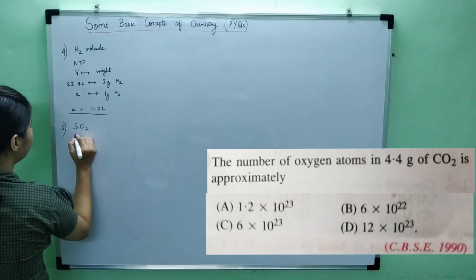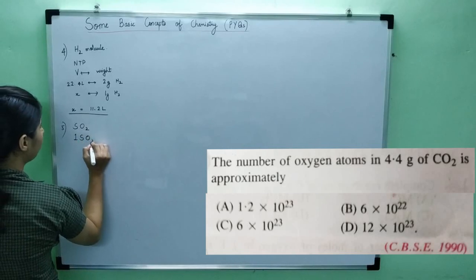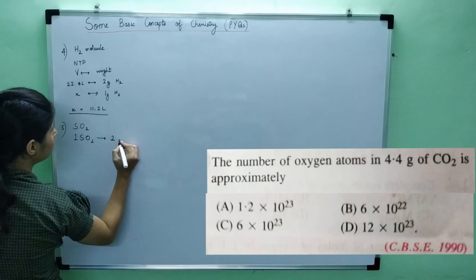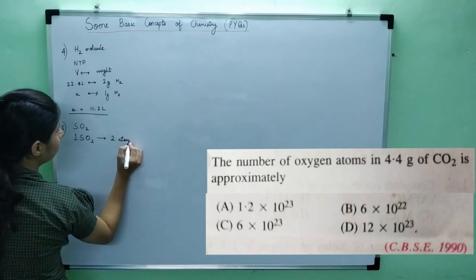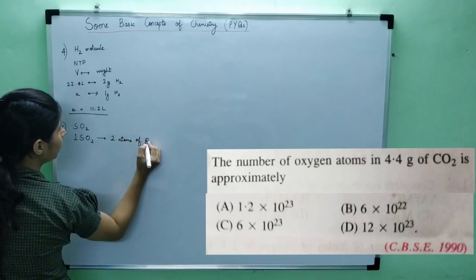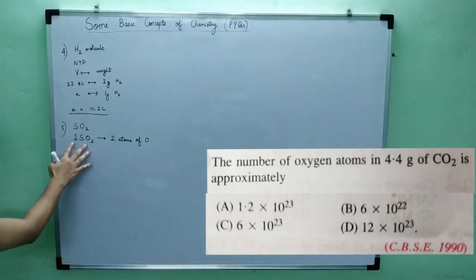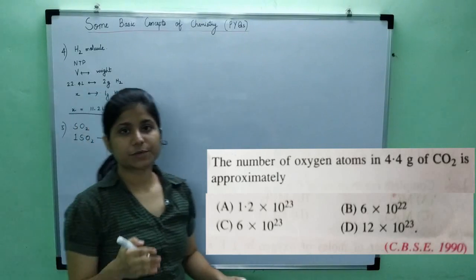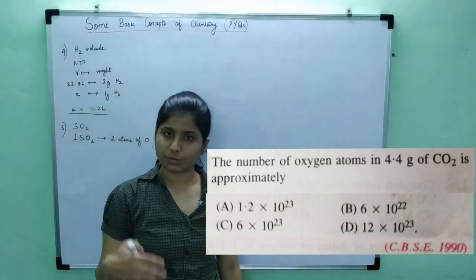For one sulfur dioxide molecule, we have 2 atoms of oxygen. Now the relation is between the weight and the atoms.